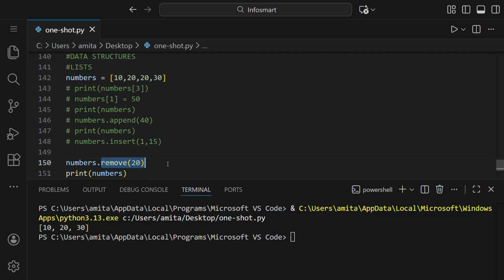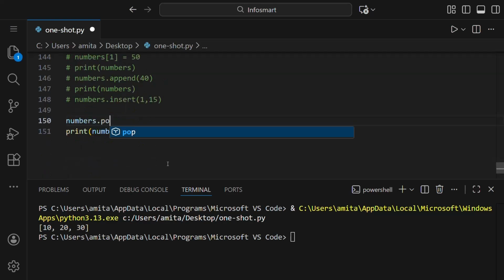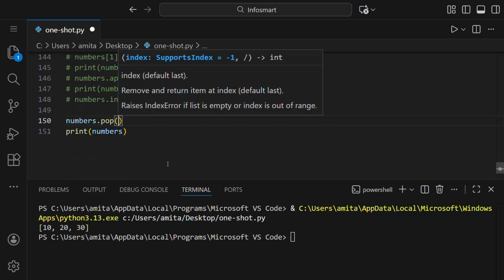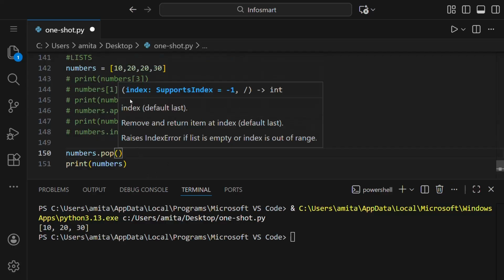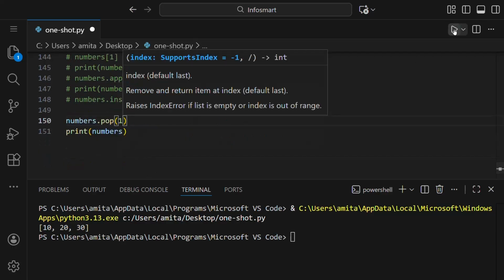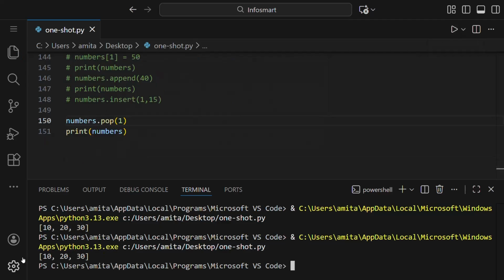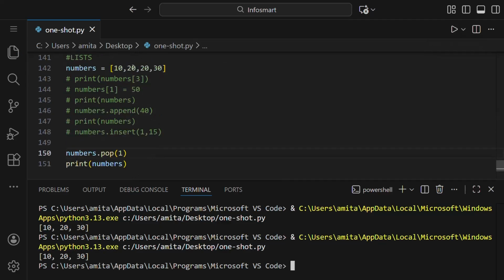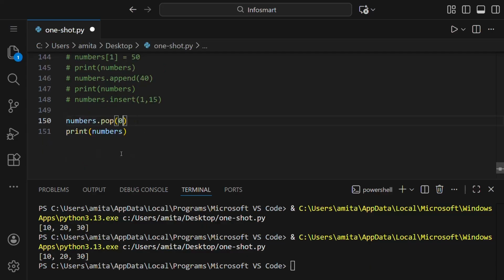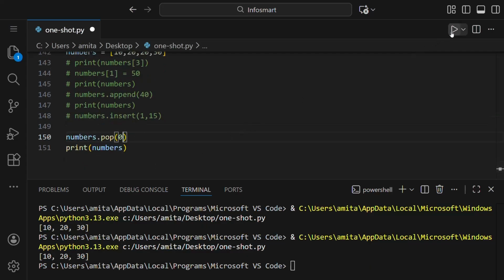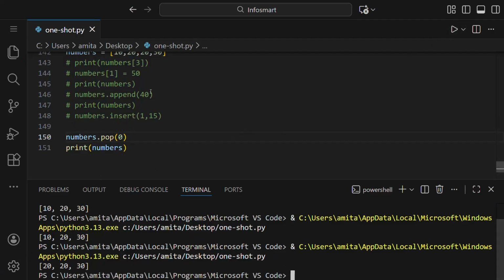Instead of this remove, if we use another method, let us say pop. Inside pop, you can see you have to give the index. So let us say 1, and now if we print this, you can see the element at index 1 was 20, so 20 got removed. If we say 0, it removes the 0th element, and if we run this, you can see 10 is removed.